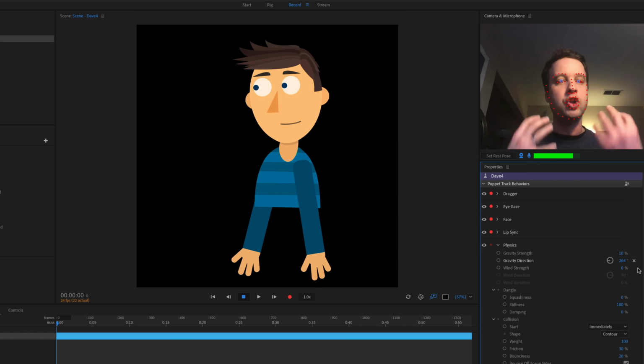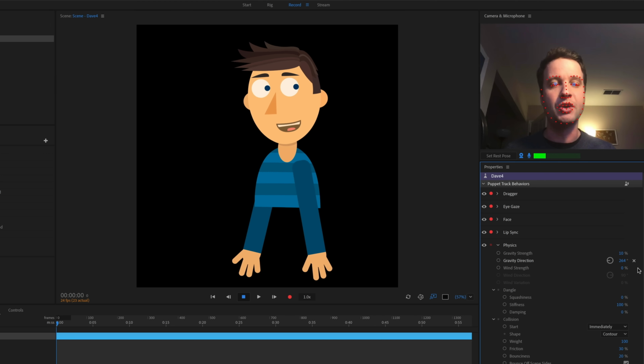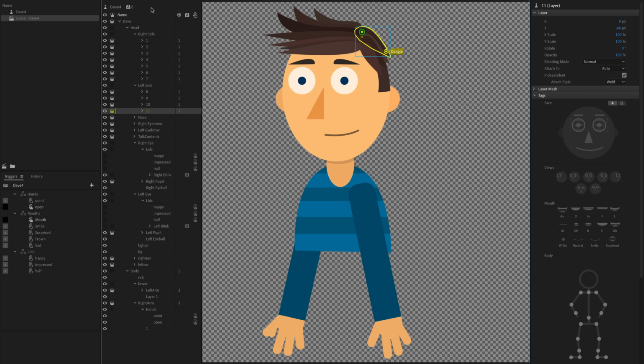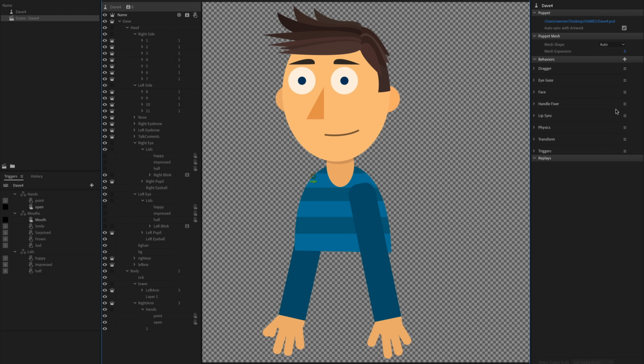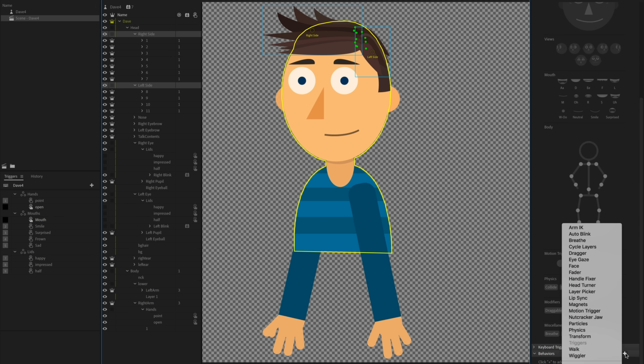I want the longer strands on the one side to move slightly differently than the smaller strands on the other side. So I'm going to go back to rig mode and see if I can fix this. When I go up to my global behaviors here, I'm going to remove physics by clicking the little menu icon and saying remove behavior, and that's going to remove my global behavior for physics. Instead I'm going to add it by selecting right side and left side simultaneously, go down to behaviors, and add physics there.